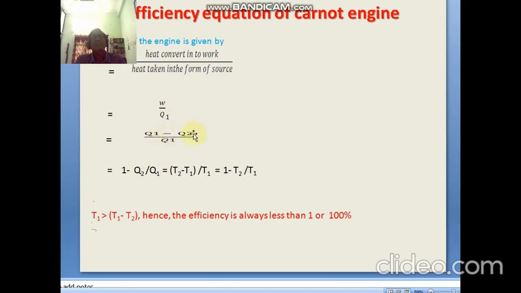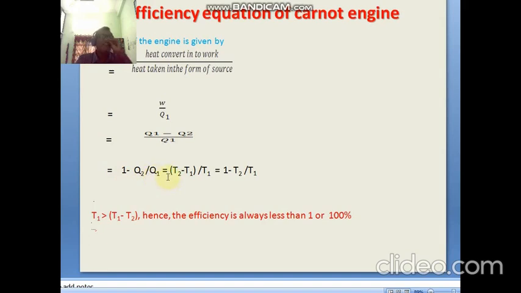Actually it is Q1 plus Q2 minus Q2 plus Q3 minus Q4. Q3 and Q4 are equal in opposite directions, so Q3 and Q4 cancel out here. Therefore W is Q1 minus Q2, divided by Q1. Then the efficiency equals Q1 by Q1 minus Q2 by Q1, which is equal to 1 minus Q2 by Q1. This is the efficiency equation of the Carnot engine.